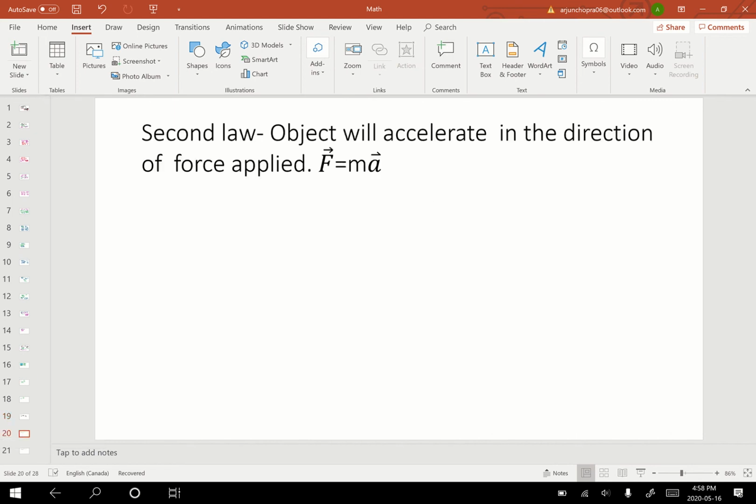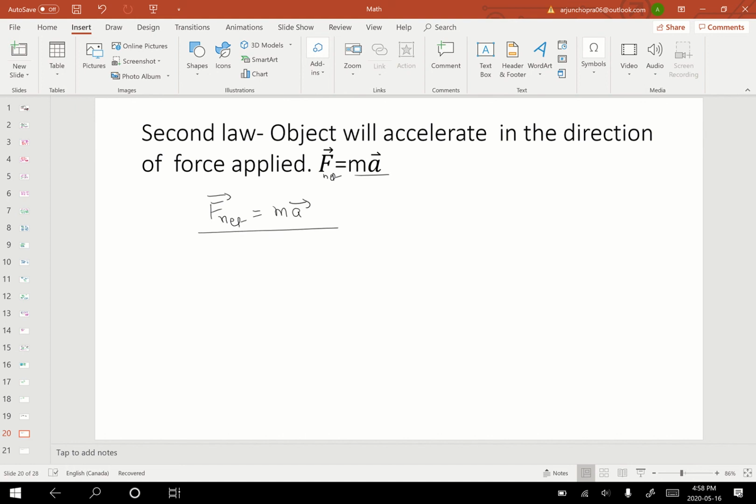Now let's go on to Newton's second law. Let's see what Newton's second law has to offer. It says the object will accelerate in the direction of force applied with net force. F net is equal to mass times acceleration. So this is more of a complete law. F net is equal to mass times acceleration.